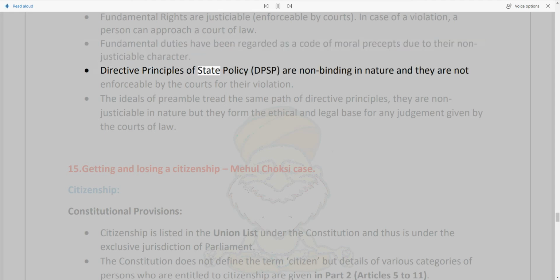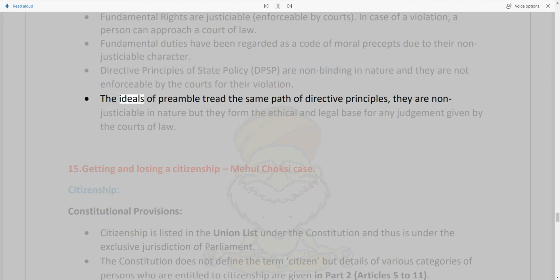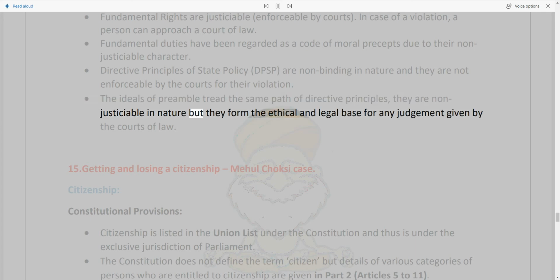Directive principles of state policy, DPSP, are non-binding in nature and they are not enforceable by the courts for their violation. The ideals of preamble tread the same path of directive principles. They are non-justiciable in nature but they form the ethical and legal base for any judgment given by the courts of law.